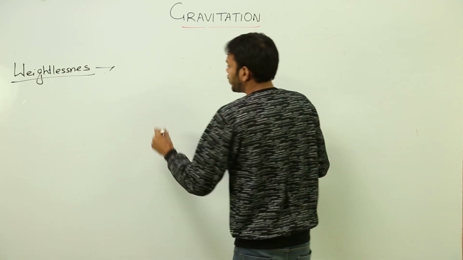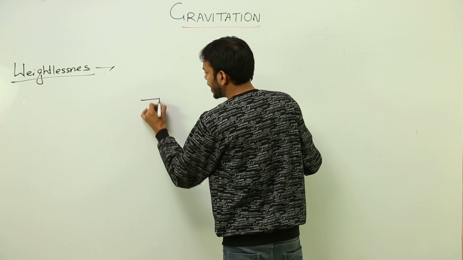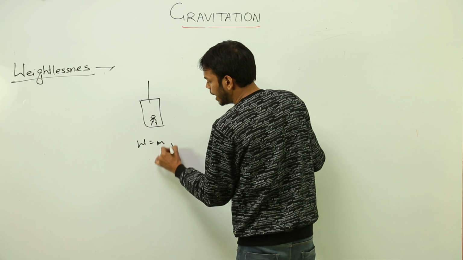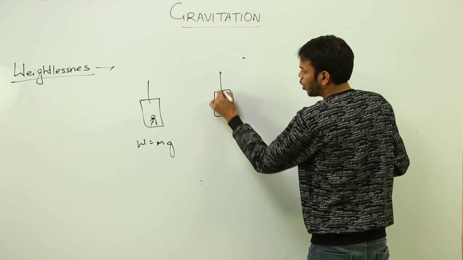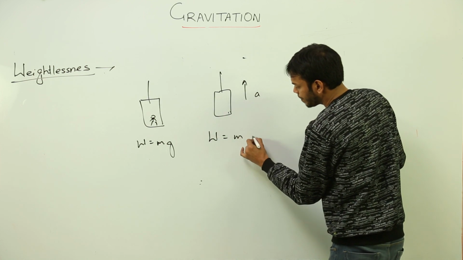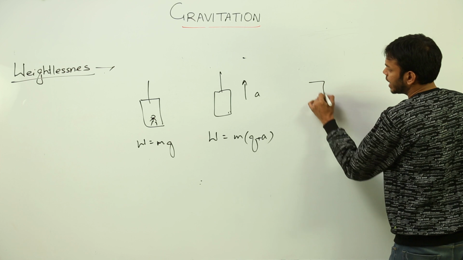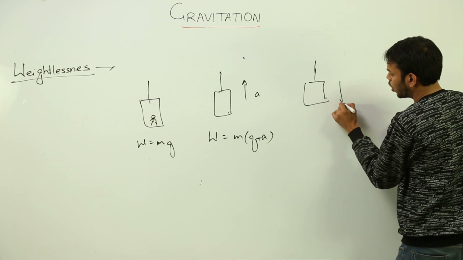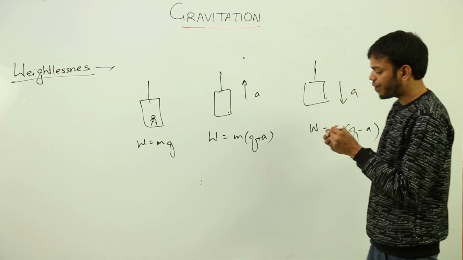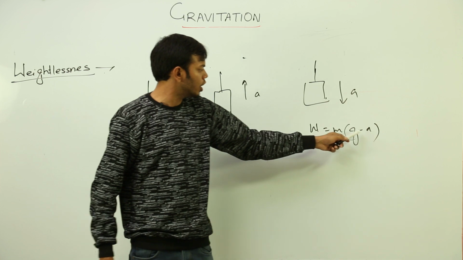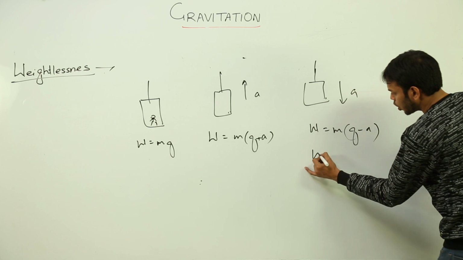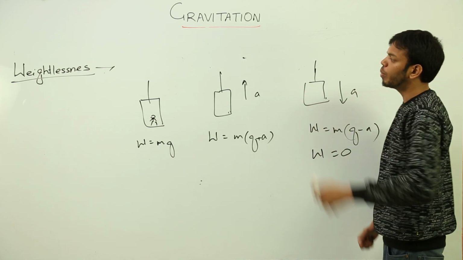See, first of all, we have done it in laws of motion, but we'll do it again. First of all, consider the lift. Weight of the body here would be mg. If the lift is accelerating upwards with acceleration a, then weight will be m(g + a). Lastly, when the lift is going downwards with acceleration a, apparent weight would be m times (g - a). So during free fall, what is the acceleration with which bodies fall? This is g. So g minus g is 0, and that is why net weight comes out to be 0. So this is all you need to know about weightlessness.